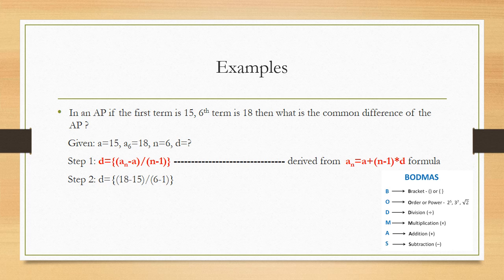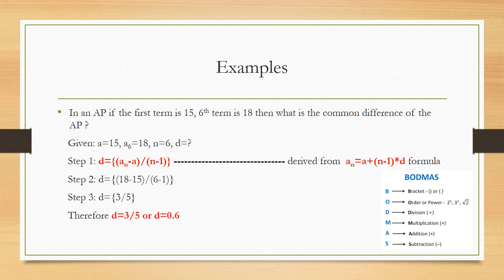First when I solve 18 minus 15 I am going to get answer as 3. When I solve 6 minus 1 I am going to get the answer as 5. Now I am left with one flower bracket. Inside the flower bracket I have division operation, that is 3 divided by 5. When I do 3 divided by 5 I get the answer as 0.6.